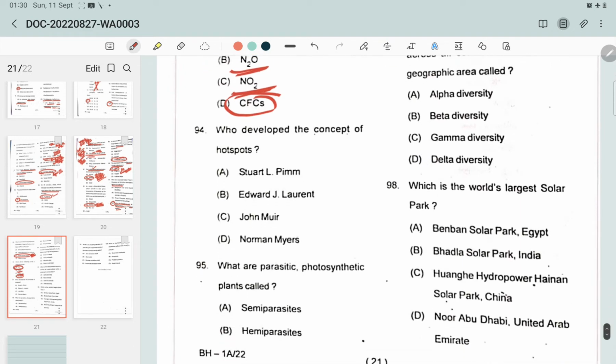O3. Question number 94. Who developed the concept of hotspots? The options are Stuart L. Pimm, Edward J. Laurent, John Muir, Norman Myers.